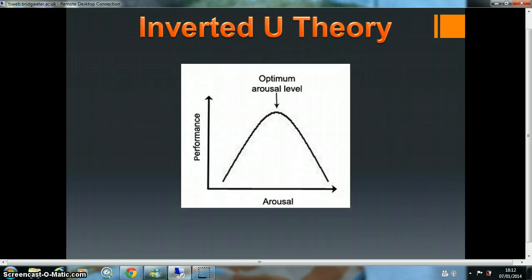The inverted U theory. The inverted U theory shows the relationship between arousal and performance. As you can see from the graph, there is an optimal level of arousal, a level of arousal that is too high, and a level that is too low. If your arousal is too high or low, your performance will decrease, whereas if you have optimal arousal, you perform to the best of your ability. An example of this is if a football player is taking a penalty and is under aroused, they're likely to take it half-heartedly and could miss.